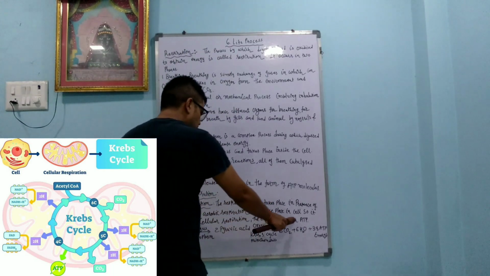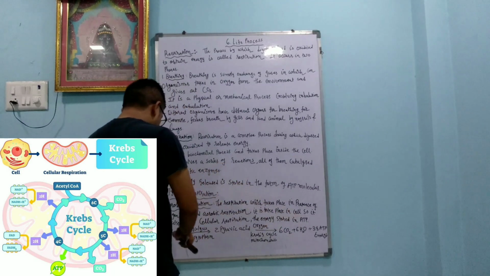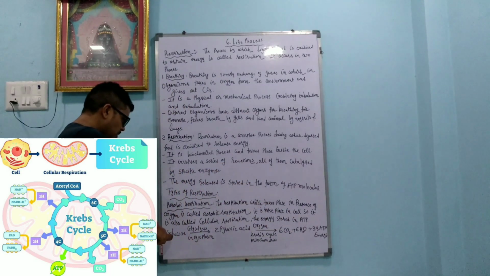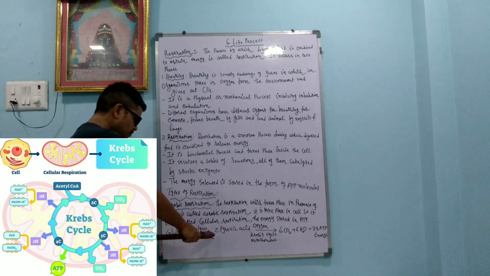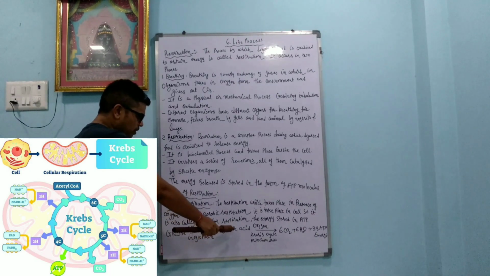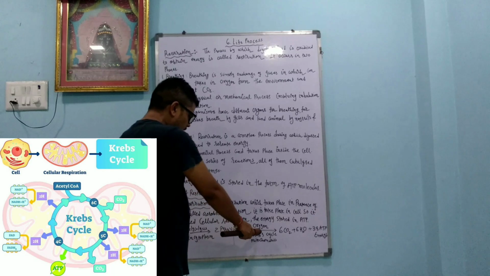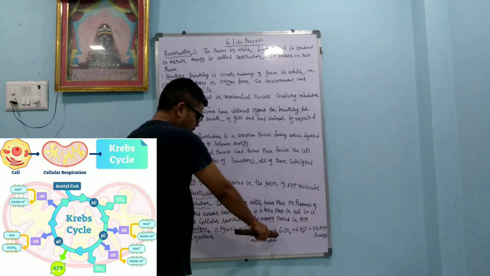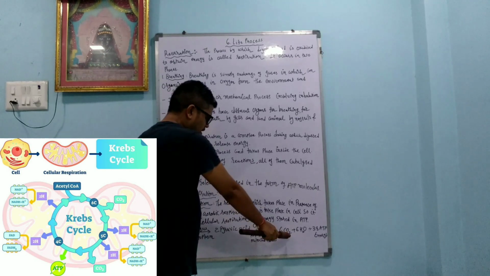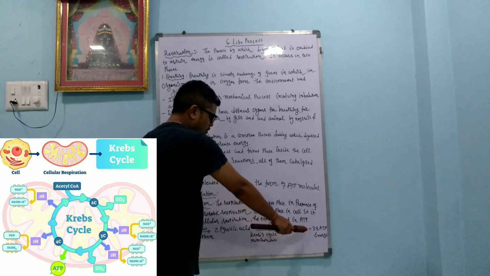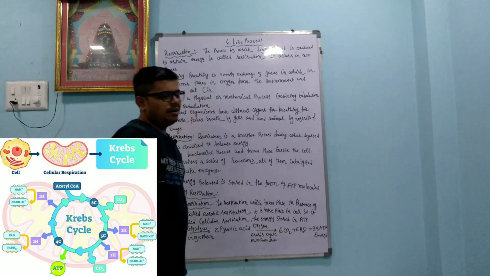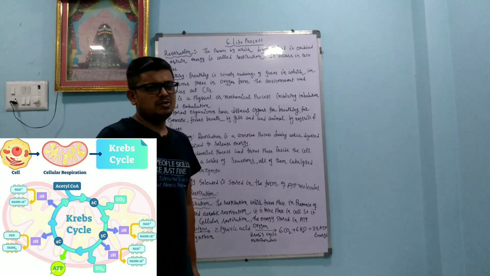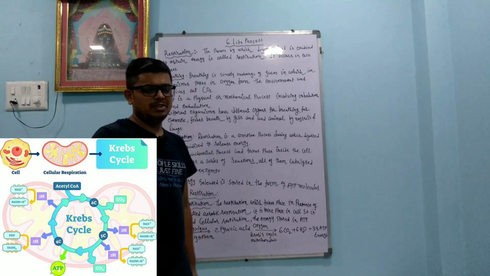The energy is stored in ATP. Here glucose is there, and the glycolysis process occurs in the cytoplasm of the cell. 2 moles of pyruvic acid are obtained. In the presence of oxygen, the Krebs cycle goes on in the mitochondria, and because of that, 6 moles of carbon dioxide, plus 6 moles of water, plus 38 ATP energy are produced. So this is somewhat all about aerobic respiration.